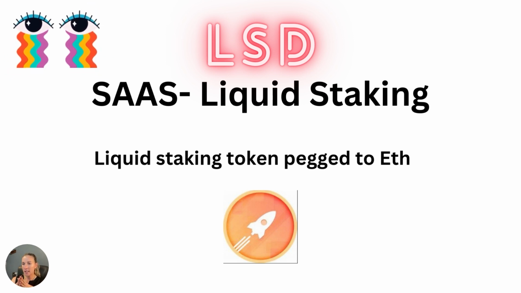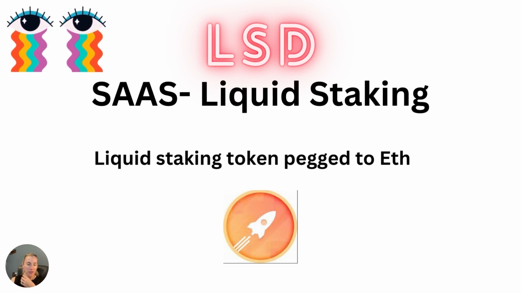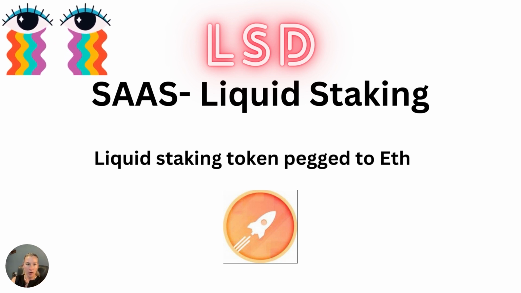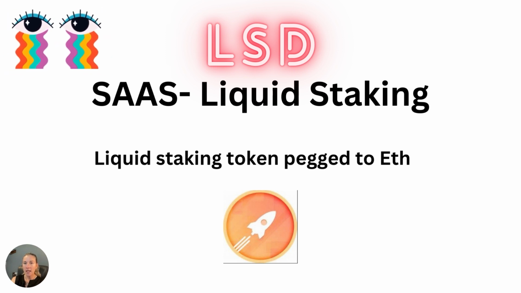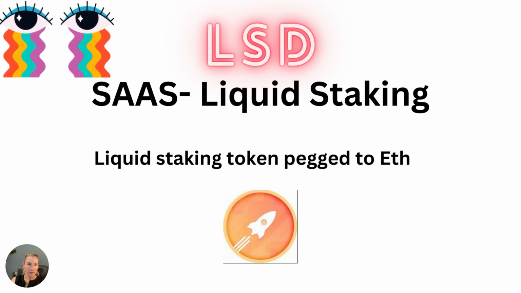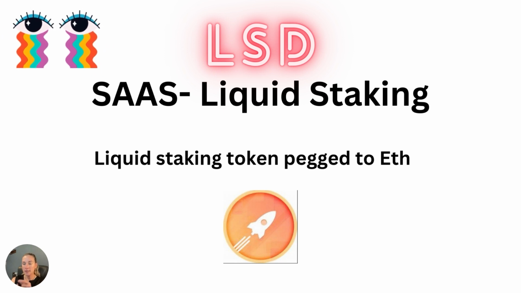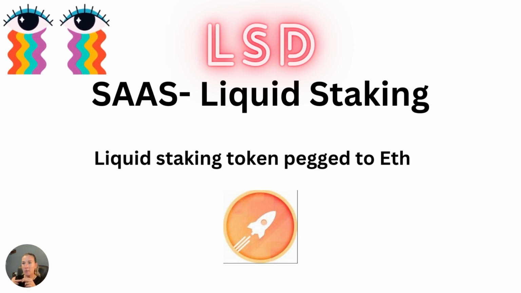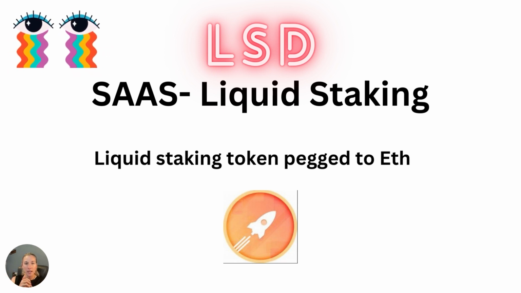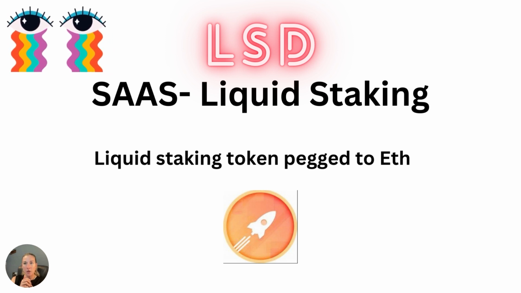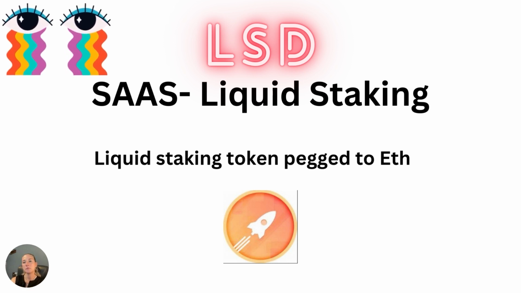Another thing about liquid staking is you can buy the token without staking it through, for example, Rocket Pool, and you can hold on to that liquid staking derivative, and it will earn APY for you as there continues to be more staked assets. That liquid token will continue to go up, and so you are earning that APY. You're in fact staking without actually locking up, which is pretty cool as well.